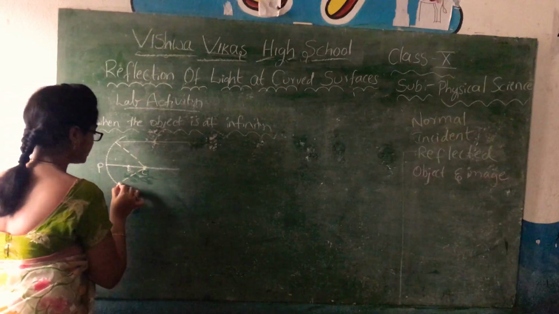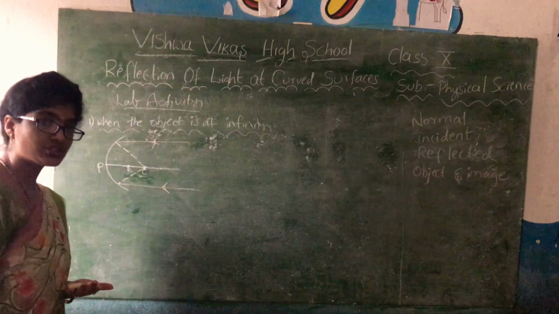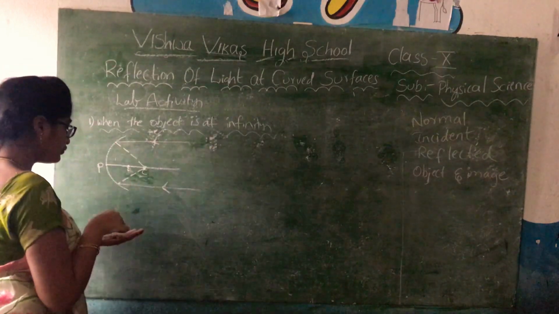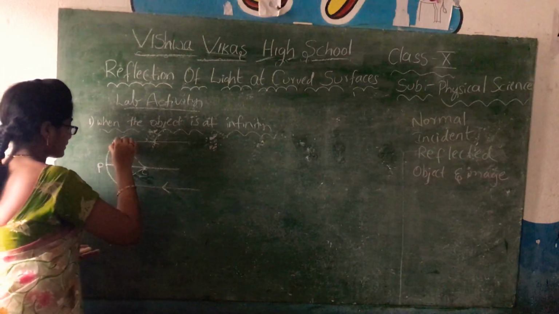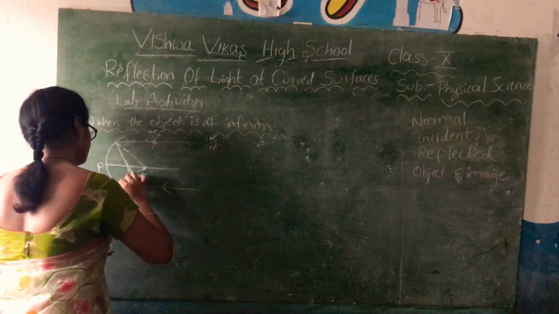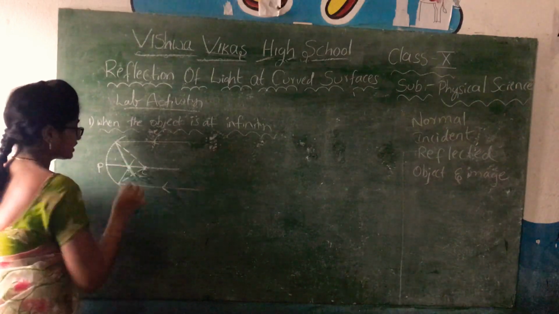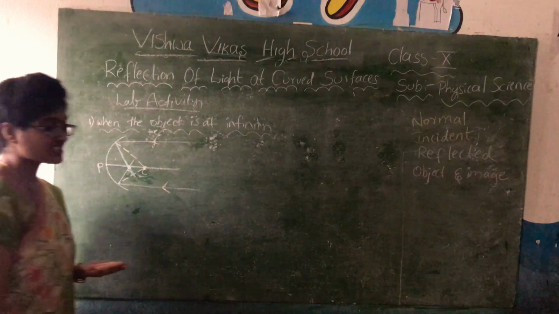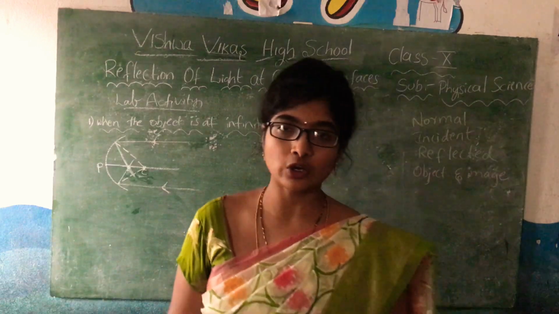axis. So I am taking two rays to study the formation of the image. Okay. So these are the normal rays, and now I am going to show the reflected rays with blue. And so they met here, which is nothing but the focal point, which is the position where we are getting the image of the object, right?